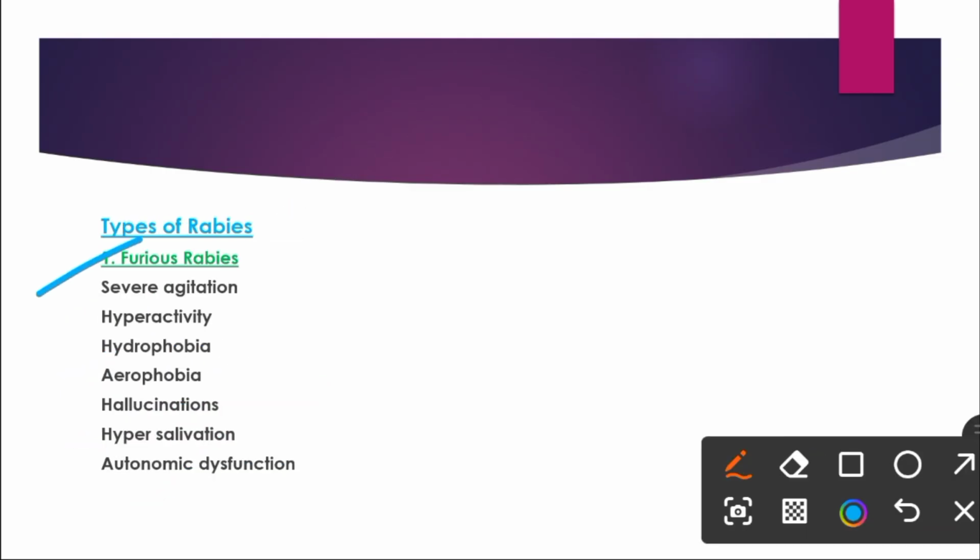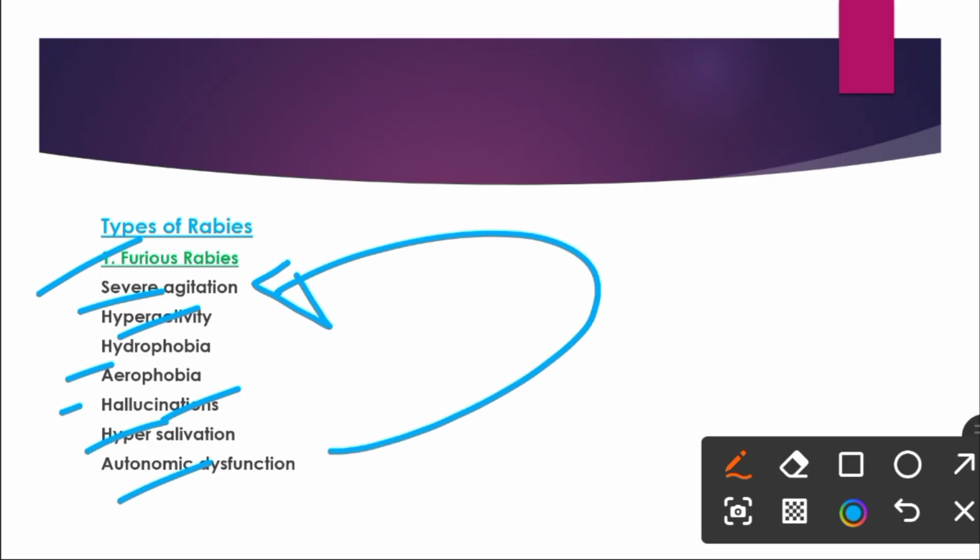Then we have the types of rabies. The first one is furious rabies, in which the patient has severe agitation, hyperactivity, hydrophobia, aerophobia, hallucination, hypersalivation, and autonomic dysfunction. All of these signs and symptoms belong to furious rabies, and most of them are neurological signs.